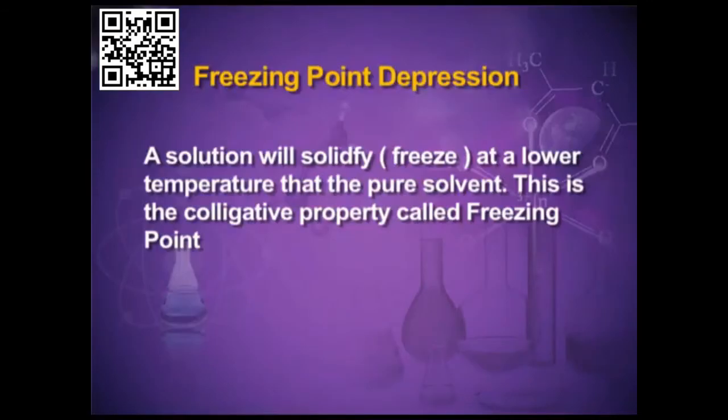Now let's discuss why there is a depression in the freezing point. There is a lowering in the vapor pressure when we mix a non-volatile solute into a pure solvent. We know that the freezing point is the temperature at which a liquid changes into solid state.